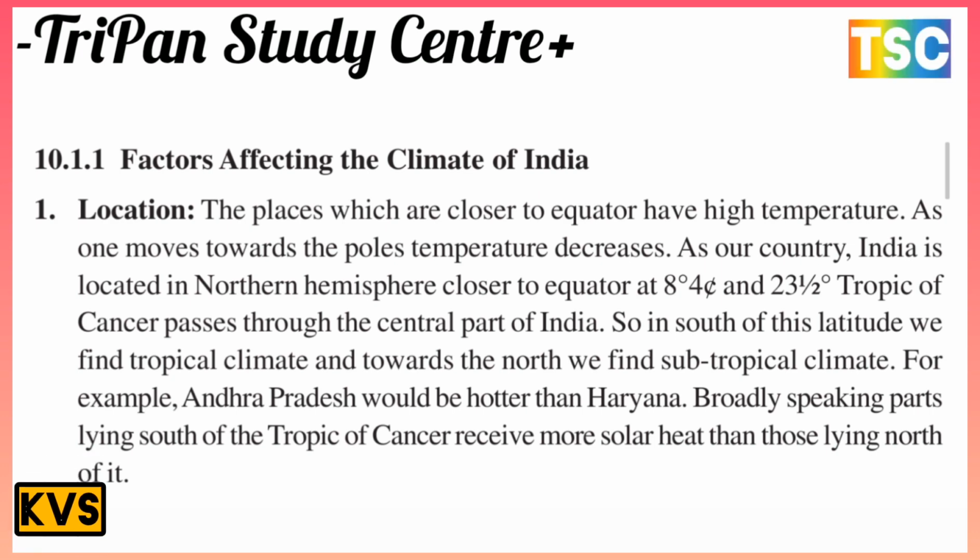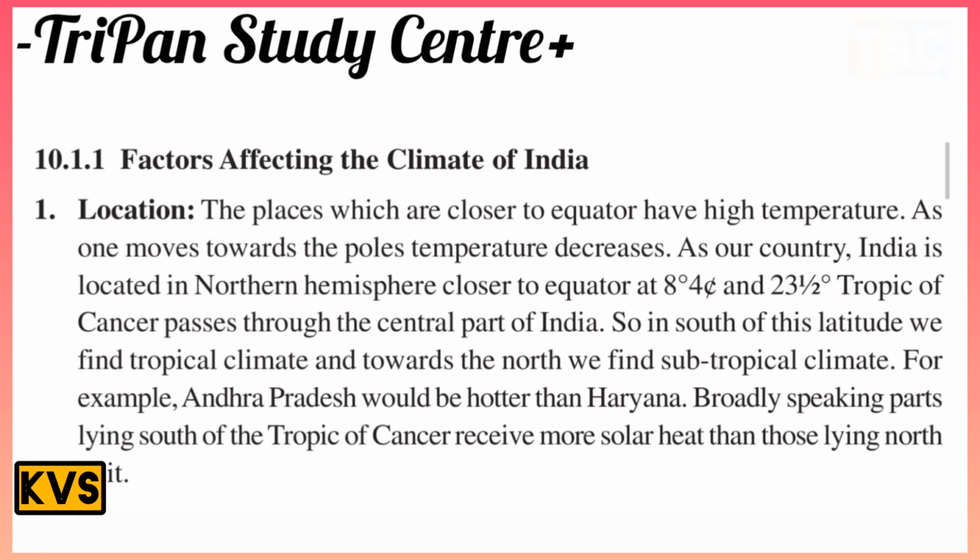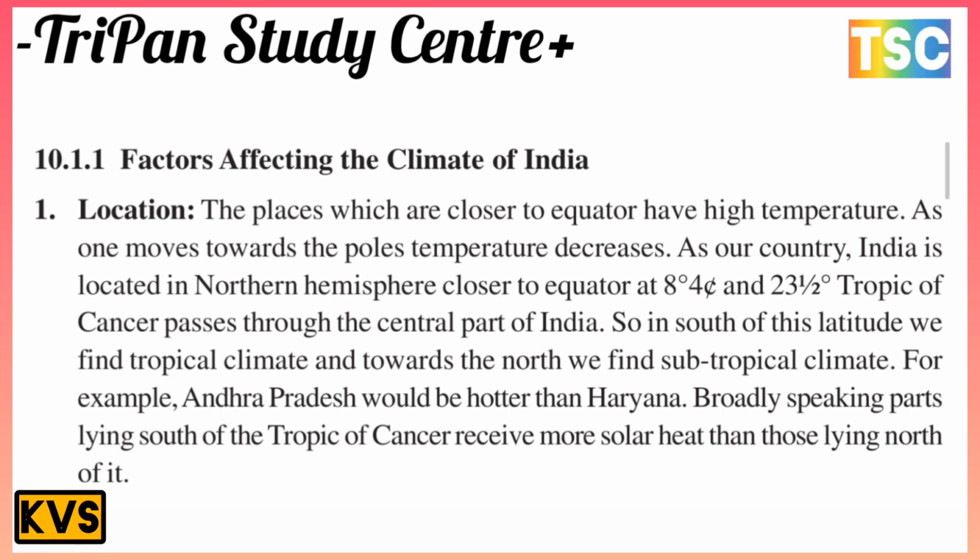Our country, India, is located in the northern hemisphere, close to the equator at 8 degrees 4 minutes north, and the 23 and a half degrees Tropic of Cancer passes through the central part of India. So in the south of this latitude we find tropical climate, and toward the north we find subtropical climate. For example, Andhra Pradesh would be hotter than Haryana, and broadly speaking, the part lying south of the Tropic of Cancer receives more solar heat than the part lying north of it.